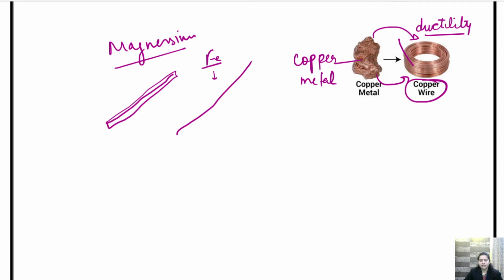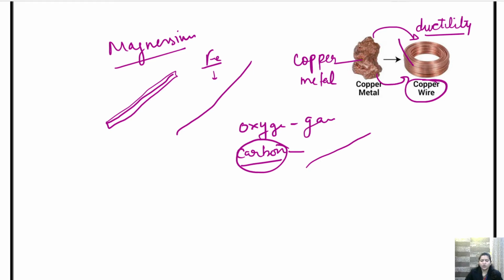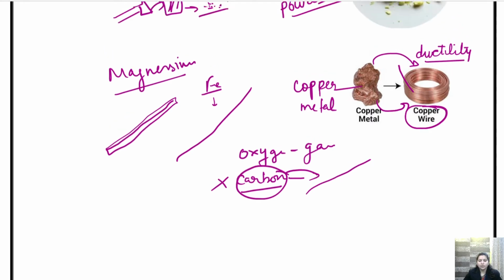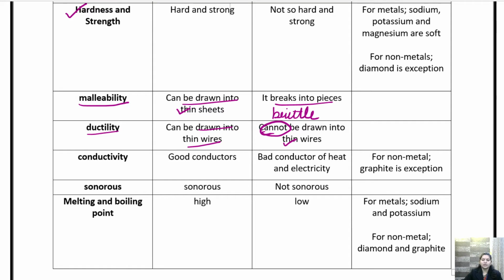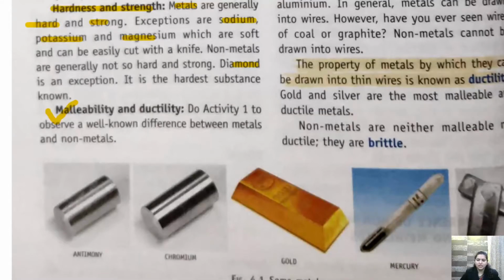In the case of non-metals like oxygen, it cannot do that because it is a gas. Take any solid. If we take carbon, carbon is a solid. So can a carbon product be converted into a thin pipe-like or wire-like structure? No, it cannot be. We cannot convert it into a wire or pipe-like structure. So metals are called ductile in nature, whereas non-metals are non-ductile in nature. Okay, let's see what is written in the chapter about malleability and ductility.